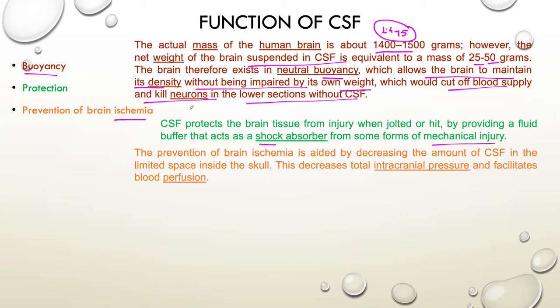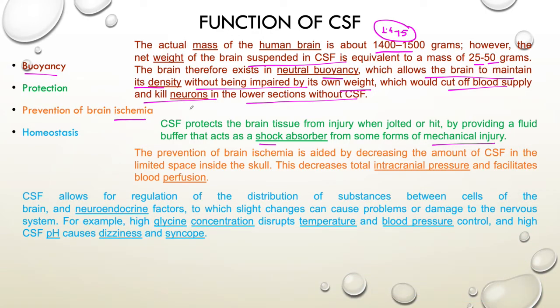Now the next one, homeostasis. What is the meaning of homeostasis? Homeostasis means maintaining the normal condition of the body, whatever condition it is. It is the regulation of the disturbance of substances between the cells of the brain. So if there are any changes in the brain, the changes will be turned back to the normal condition.